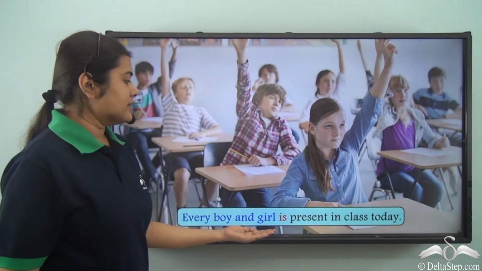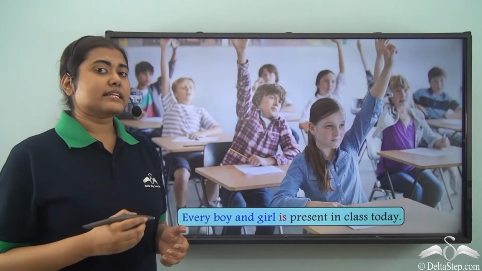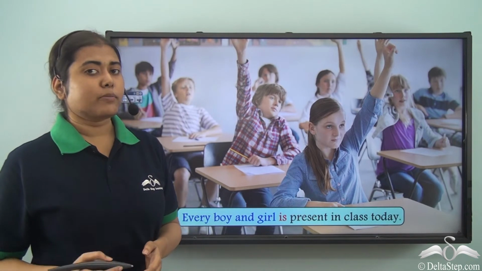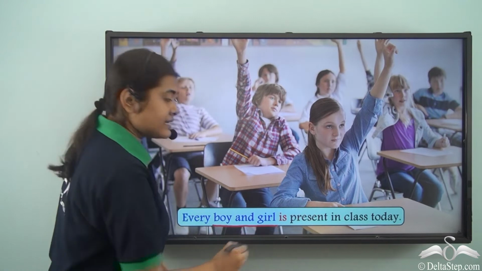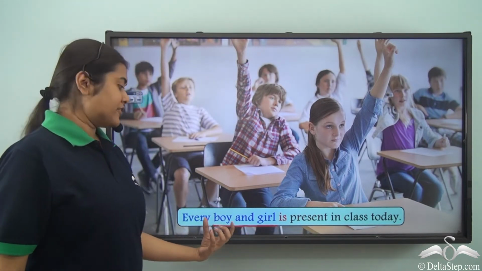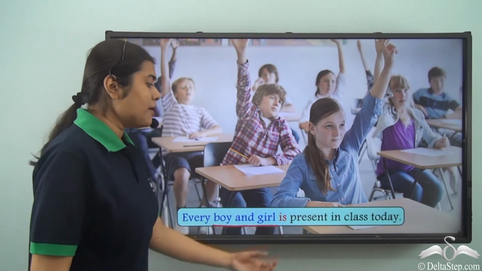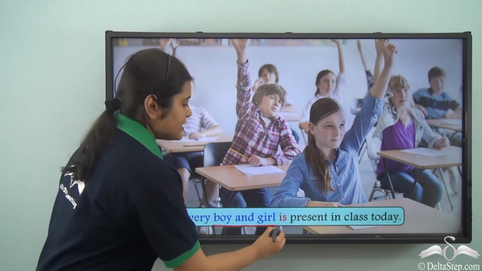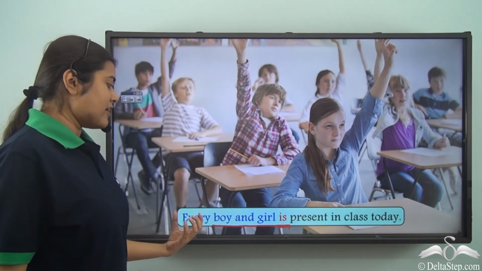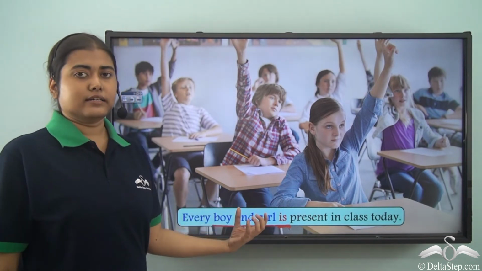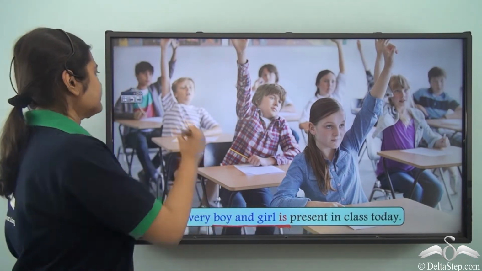Every boy and girl is present in class today. Now we know that every is always followed by a singular verb. So even though we have boy and girl, we are still not using a plural verb. We are still using a singular verb, is. So whenever you have things like every boy and girl, it will always take a singular verb.